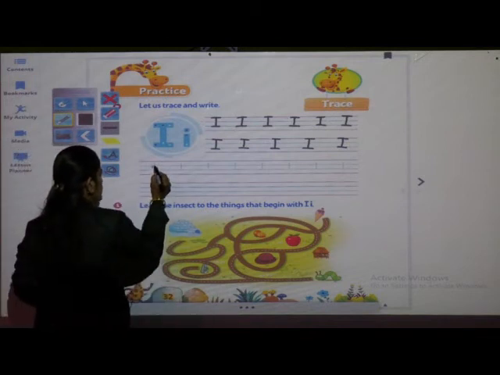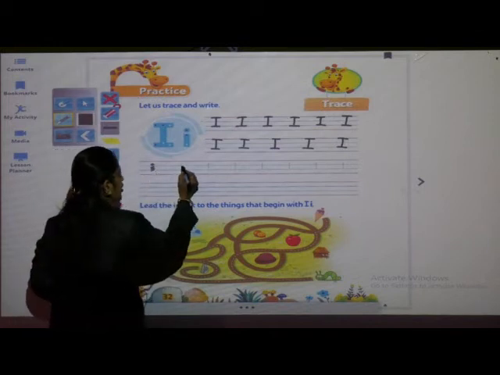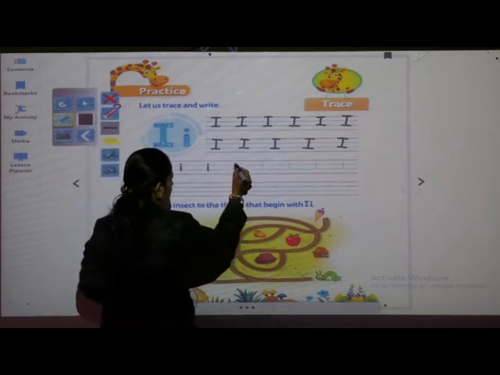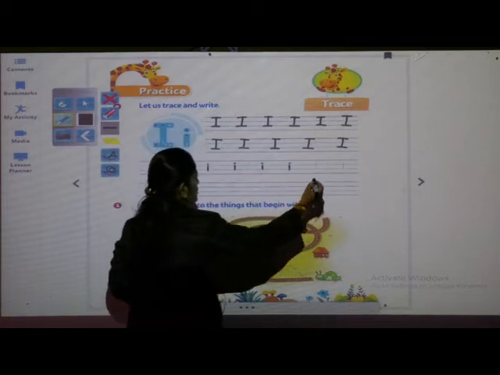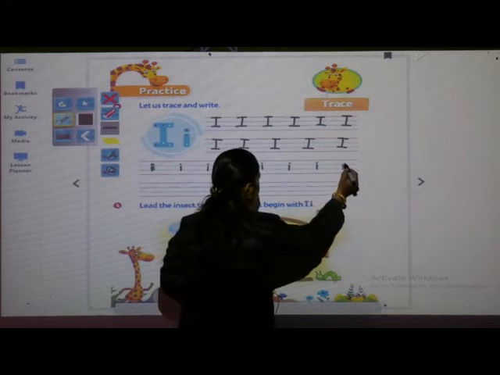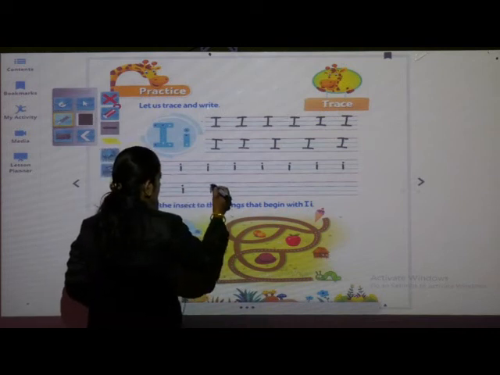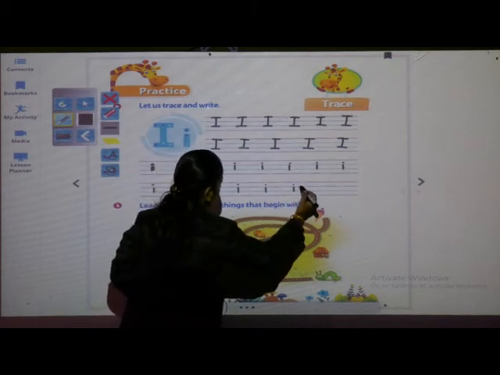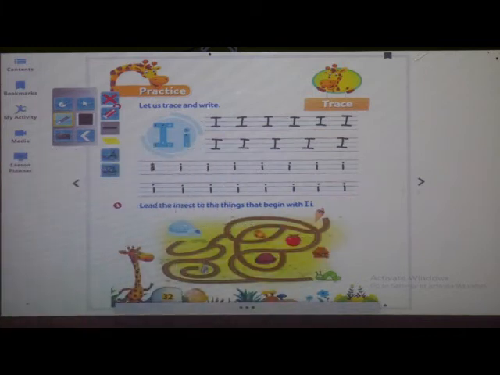In two blue lines, you have to draw one standing line, okay? And you have to give a dot on the top, okay? This is small letter I. You have to write in between only two blue lines, okay? Small letter I. What is the phonic sound of letter I? It is E. Okay? Yes.